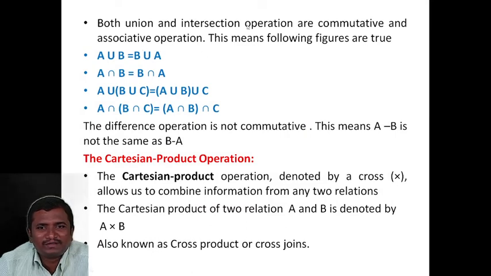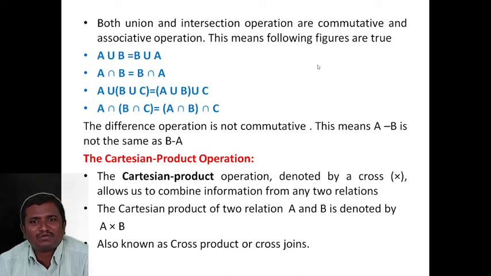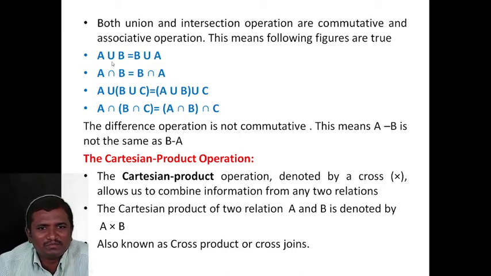Both union and intersection operations are commutative and associative. This means the following are true. A union B is equal to B union A; both results will be the same. A intersection B and B intersection A; both results will be the same. A union B union C is equal to A union B union C grouped either way. The result will be the same tuples. A intersection B intersection C is equal to A intersection B, then intersection C. The tuples will be the same.